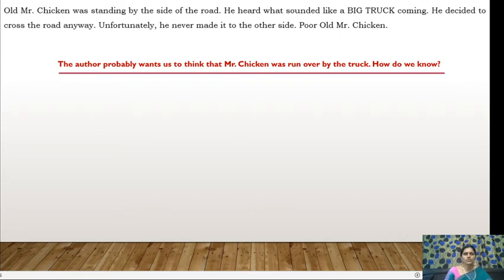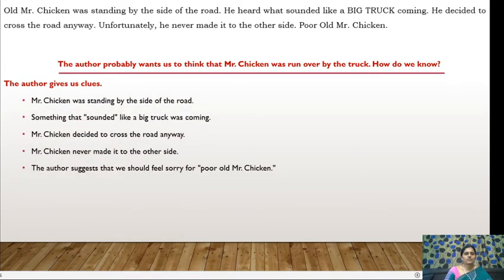How do we come to know? This is an inference we can make after reading this text. But how can we make this inference? How do we know that the thing happened? The author gives us clues. Mr. Chicken was standing by the side of the road. Something that sounded like a big truck was coming. Mr. Chicken decided to cross the road anyway. Mr. Chicken never made it to the other side. So something is there in between these lines that the author is trying to make us understand.